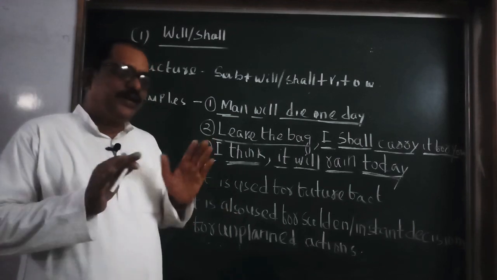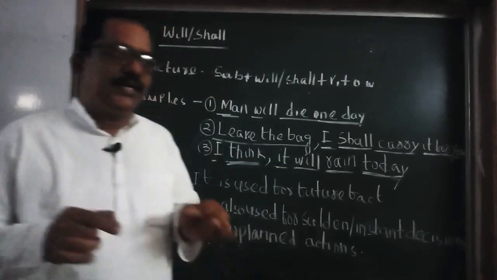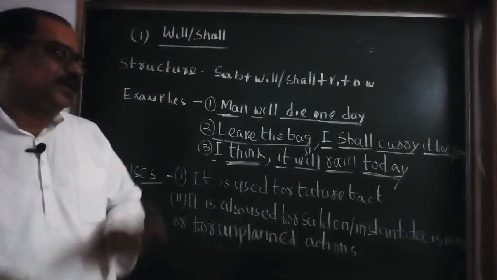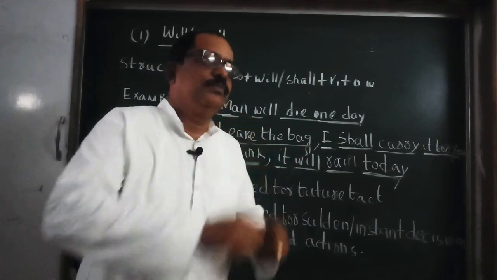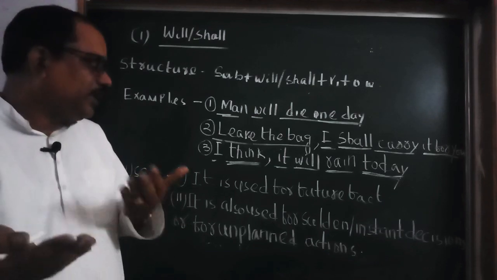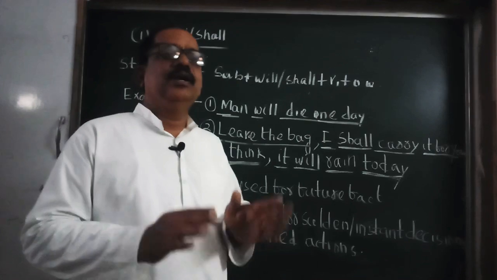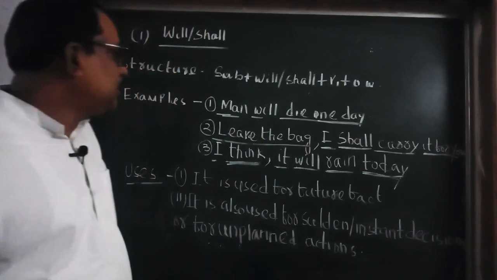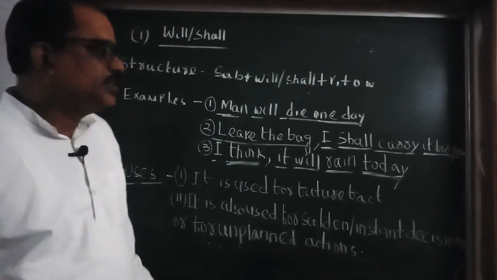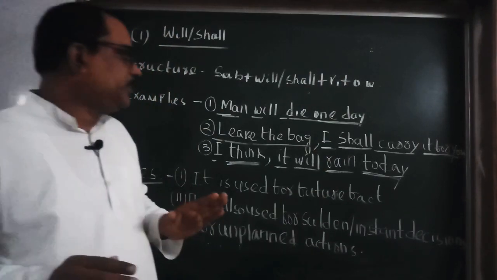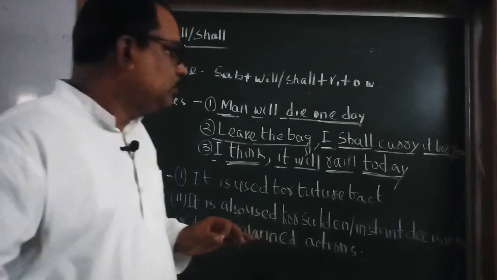You saw a train at Chhatrapur station at 5:30. Usually it comes to Berhampur at 5:30. But one day you saw the train at 5:30 at Chhatrapur. So what will happen? If the train comes to Berhampur station, it must be late by half an hour. In that case, you can say the train will be late by half an hour. These are the examples of future fact. Future fact means the things which must happen in the future are called future fact.